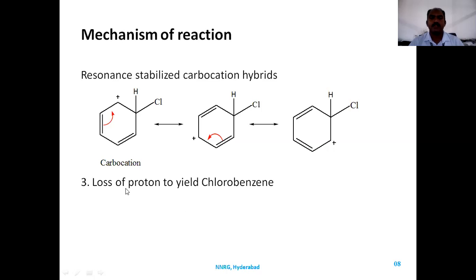The third step is loss of a proton to yield chlorobenzene. The carbocation reacts with the base that is formed, FeCl4 minus.